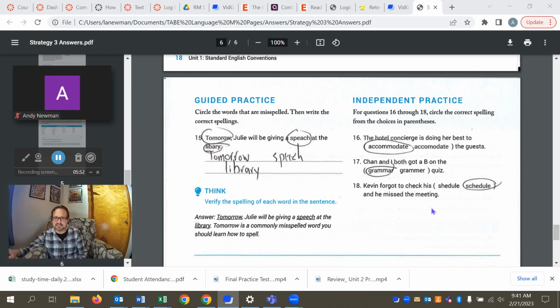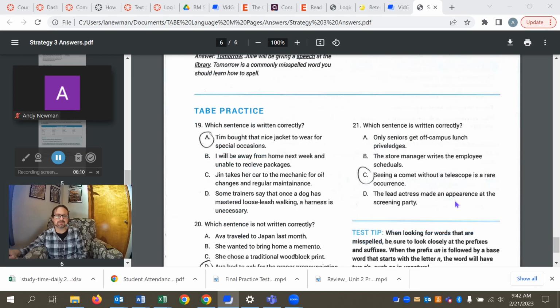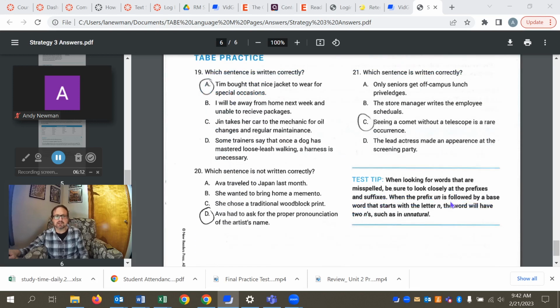And in 18, schedule, we need the SCH that forms the first sound. Some fancy people pronounce this schedule. I've always heard it pronounced schedule, and maybe that helps you not mix up the spelling because you pronounce that C in there.